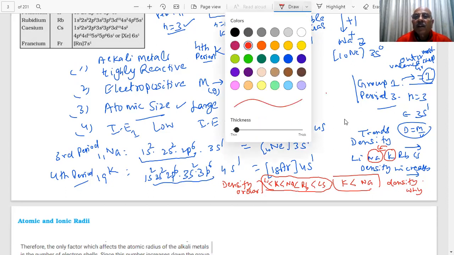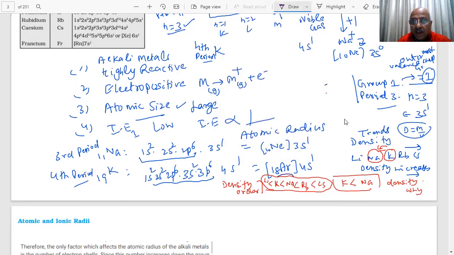We told you the reason. This is an exception here. That will become a question in the paper. The reason lies in the electron distribution. Why I wrote here, student: because the increase in cell size outweighs the pull of the core. Density is mass per unit volume, and you can see the volume of potassium becomes more than that of sodium.